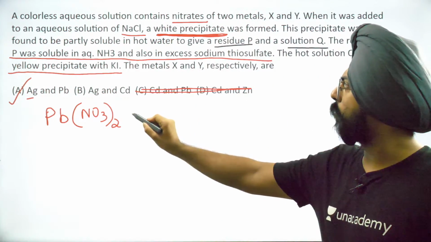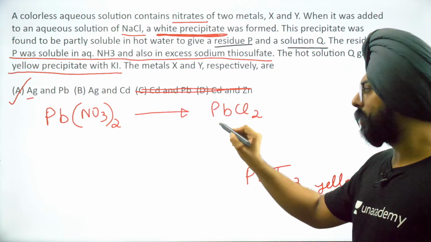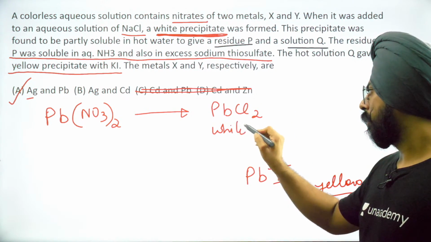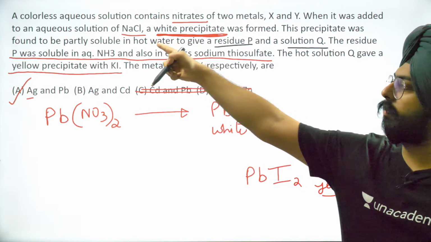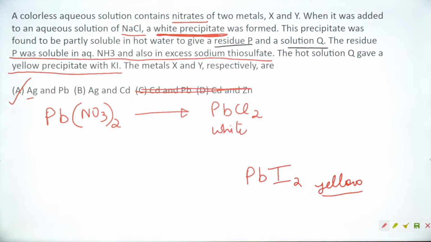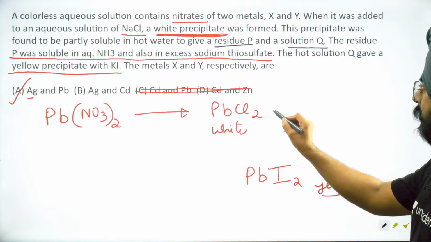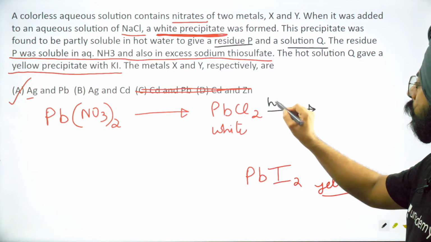Yeah. And what you do is you convert it into chloride. This is also white in color. Fine. The first thing that we did when we put NaCl into it, you get lead chloride. That is also white in color. ठीक है? Understood? Now, my dear friends, the thing is that this guy can get dissolved in hot water.